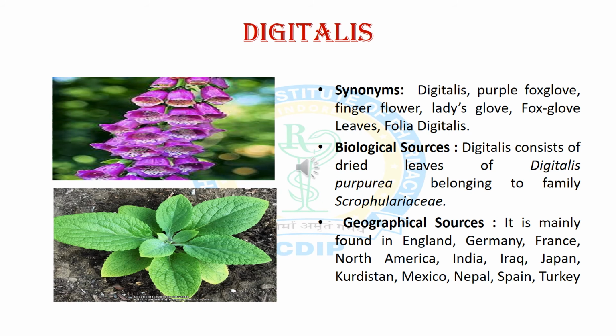Now we will discuss the third crude drug, Digitalis, which contains cardiac glycosides. The synonyms are Digitalis, purple foxglove, finger flower, foxglove leaves, folia digitalis, and lady's glove. The biological source is the dried leaves of Digitalis purpurea, belonging to the Scrophulariaceae family. The geographical sources are England, Germany, France, North America, Japan, Iraq and India.